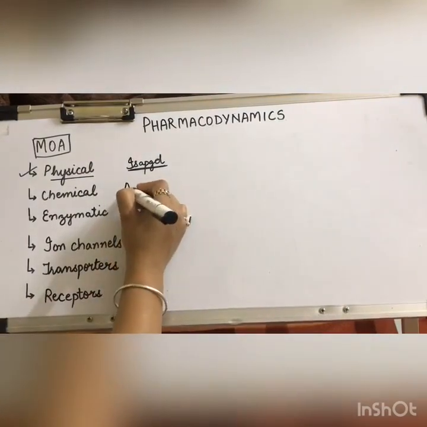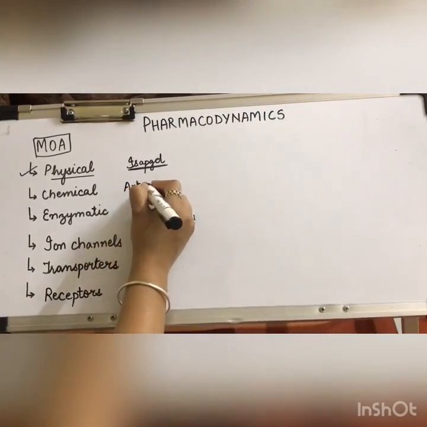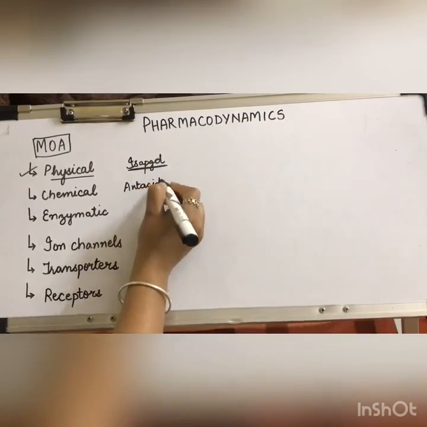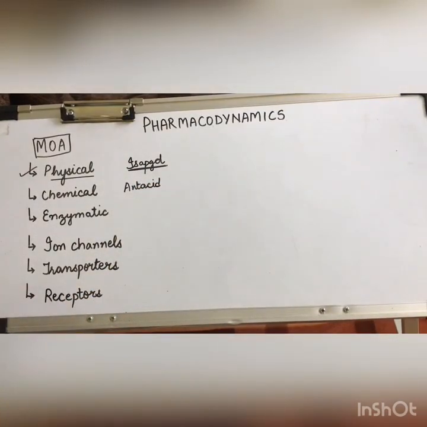Whereas antacids are the drugs which neutralize the gastric HCl. When we consume them, they are alkaline in nature. They go inside the stomach and they neutralize the gastric HCl via a chemical reaction. Thus, it has a chemical mechanism of action.